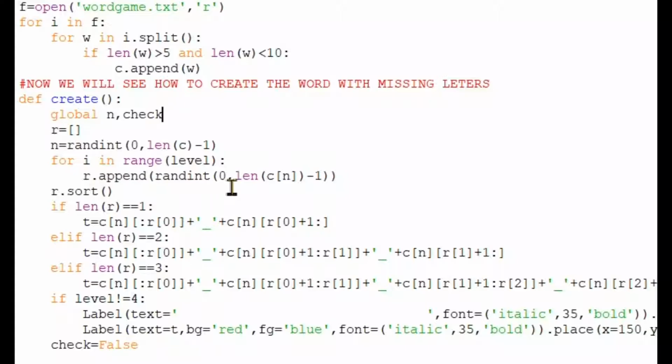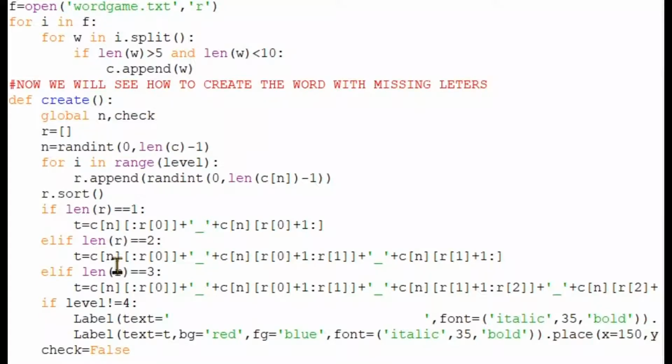Here the or dot append means it will take that number of words, that is empty spaces where we need to keep. Now that R should be filled here. Here we use or dot sort. Here we have used it like this, so we need to use sort. If we did not use sorting, then it will become a big letter for finding. Okay, and now here we use that T equal to C of n. Here the default will be from the starting to R of 0 value that is present in the R, and then 1 space, and then C of n, and then continue to the end point. Similarly we will use this for level 2 and level 3 and all.